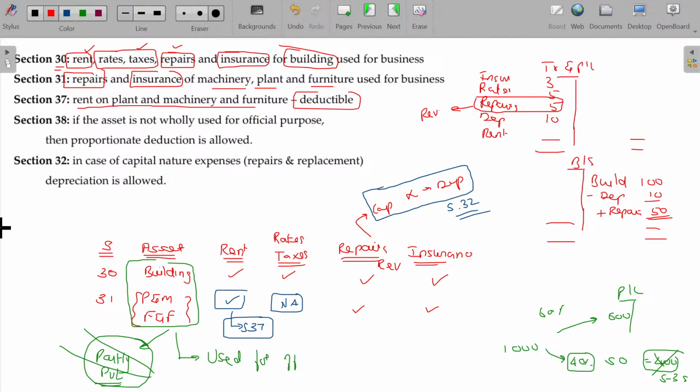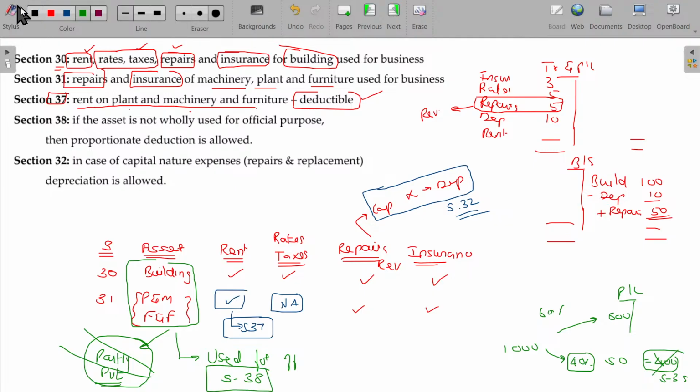Sir, if I pay any rent, of course that can also be debited. But not as per section 31, as per section 37. Section 37 says any rent on plant and machinery and furniture is deductible, because section 37 says any expenses related to the business and revenue in nature are definitely part of the amount to be debited in your P&L account, general class.